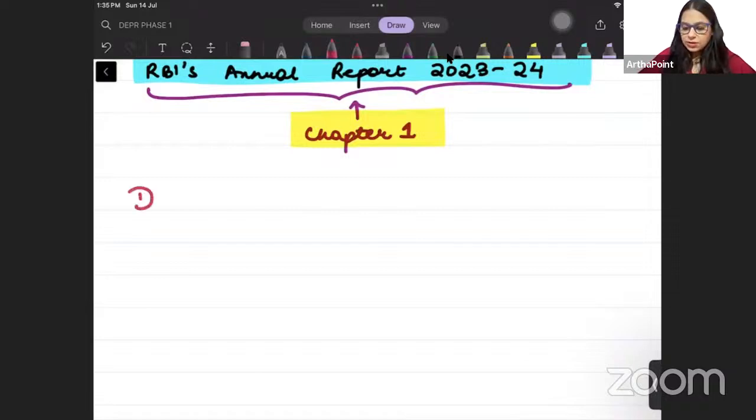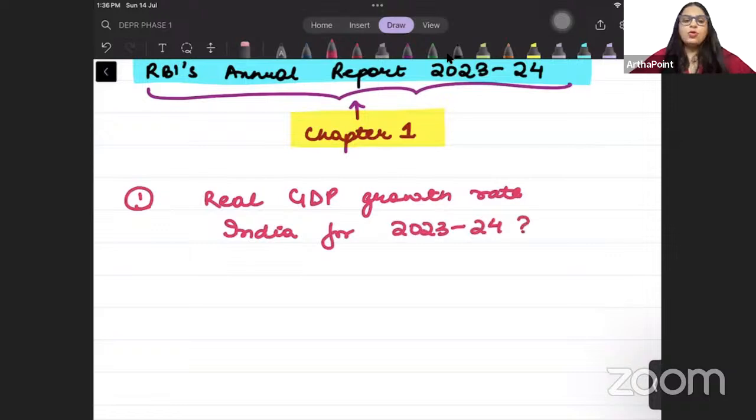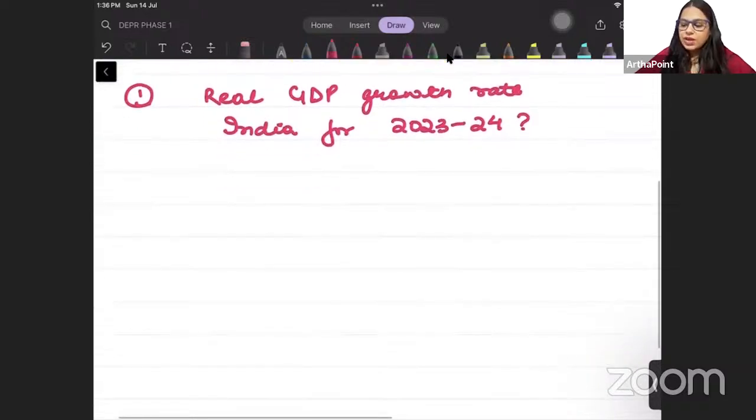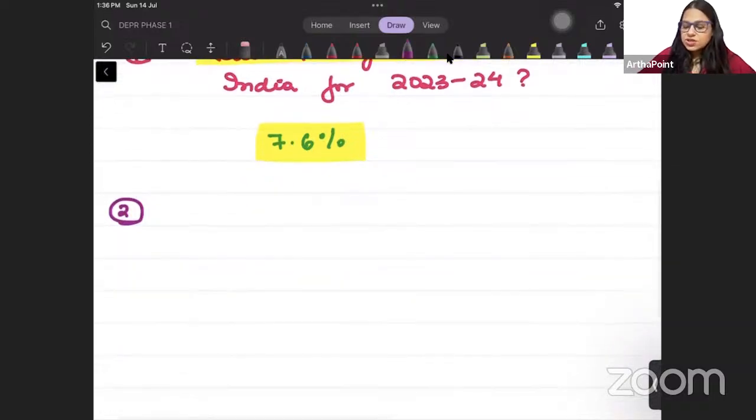So first important thing, what is the real GDP growth rate of India for the year 2023-24? The answer to this question is, beta, 7.6%. The real GDP growth rate of India is 7.6%.